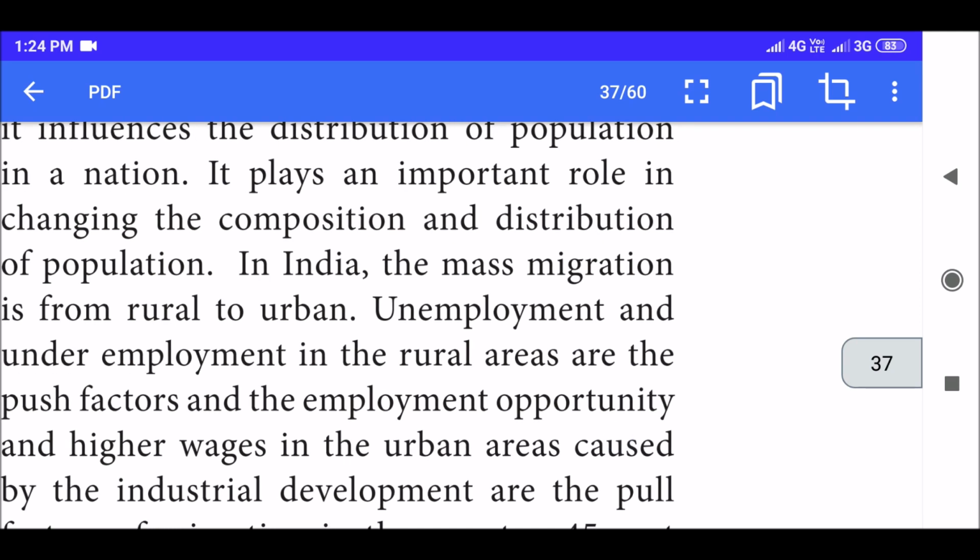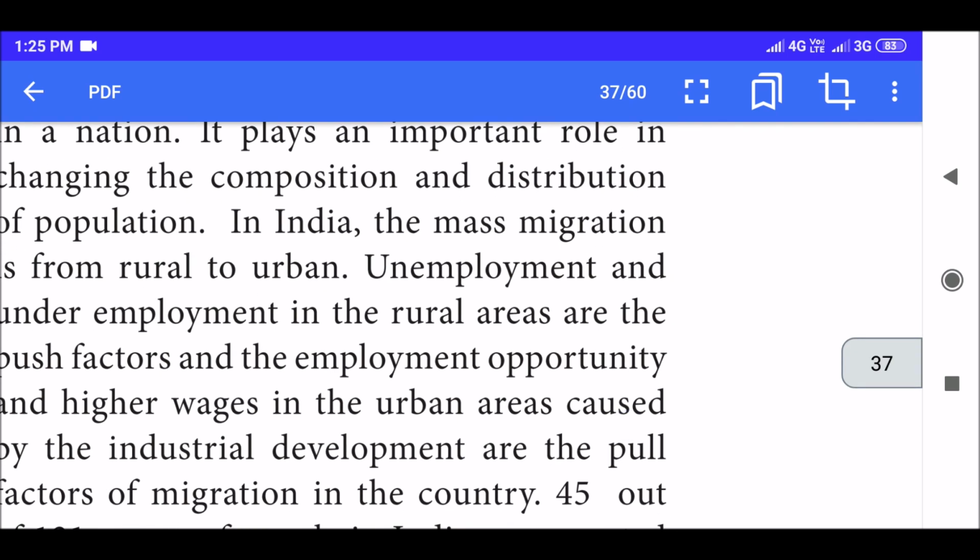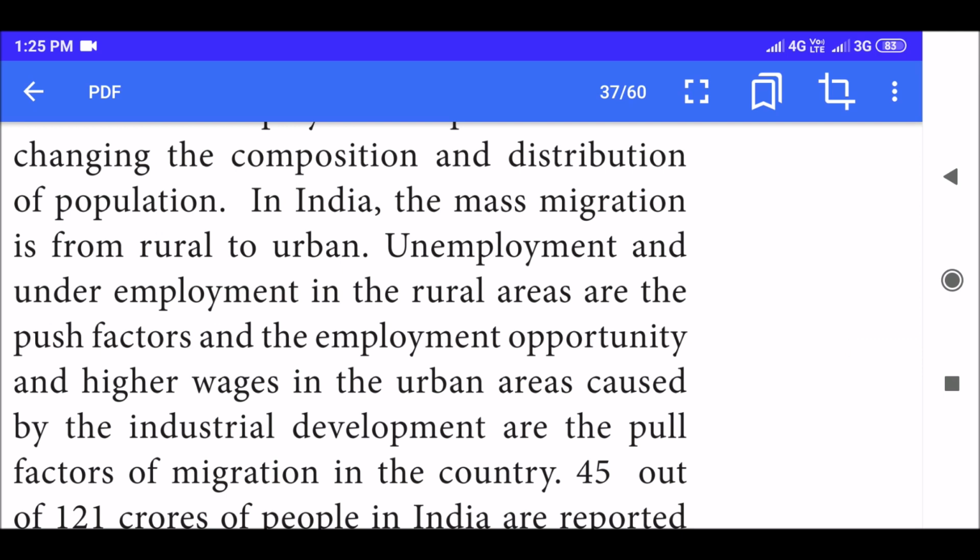Unemployment and underemployment in the rural areas are the push factors, and the employment opportunity and higher wages in the urban areas caused by the industrial development are the pull factors of migration in the country. So if people are in the village, they have to look for their own job. They'll have to either do agriculture or set up their own shops. Other than that, they'll not have any other thing to do. They'll have to go to urban areas for employment, right?